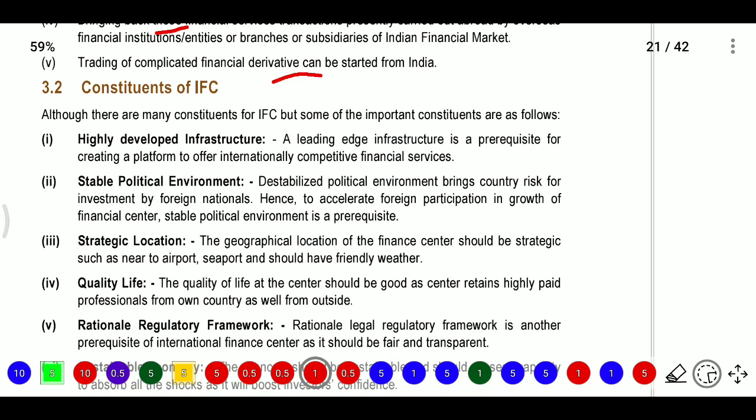There are many constituents for an IFC, but some of the important ones are, first, highly developed infrastructure. Infrastructure is a prerequisite, so more infrastructure will be required to offer internationally competitive financial services.